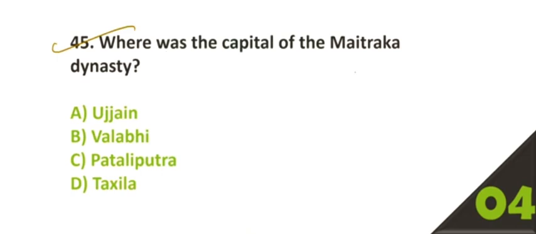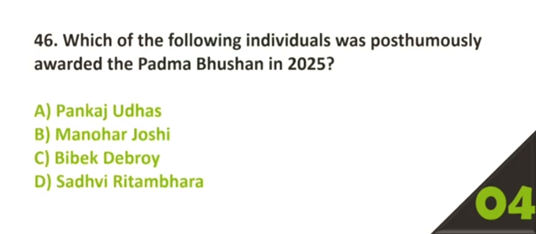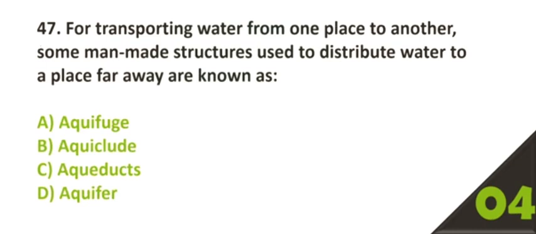45. Where was the capital of Maitraka dynasty? Option number B is the right answer, Vallabhi. 46. Which of the following individuals was posthumously awarded the Padma Bhushan in 2025? Option number A, Pankaj Udhas is the right answer.